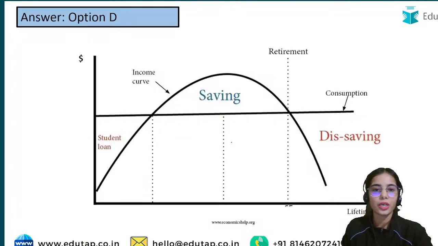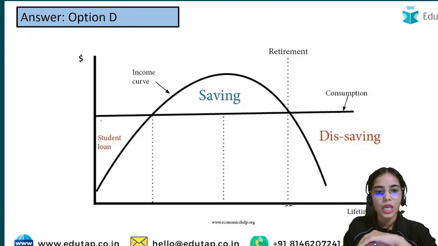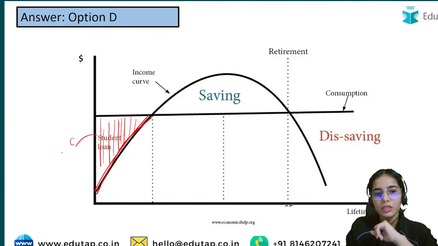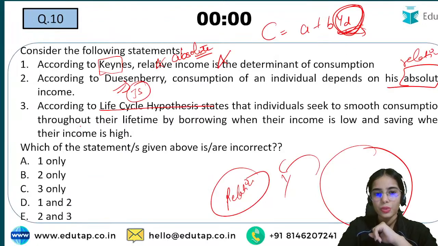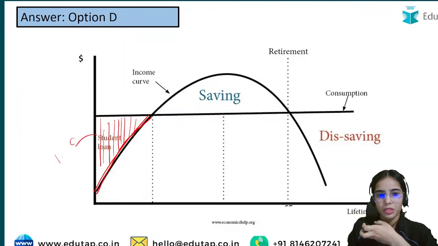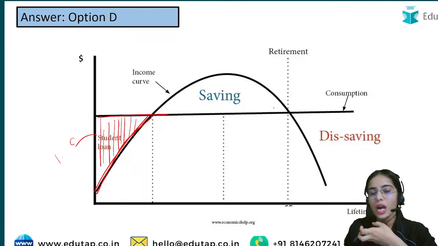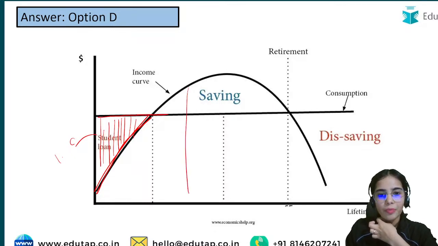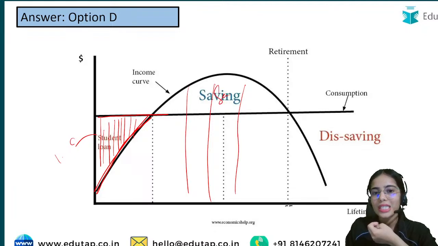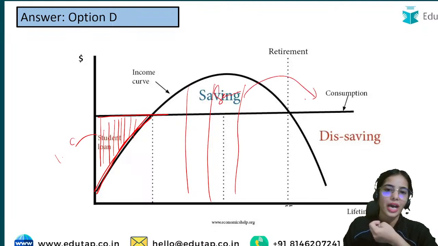According to the life cycle hypothesis, when you have low income during the starting age, when you are just starting work, you are taking loans for your consumption. When you start earning more, you save your income for the later period when you will retire and have to consume at a lesser income.